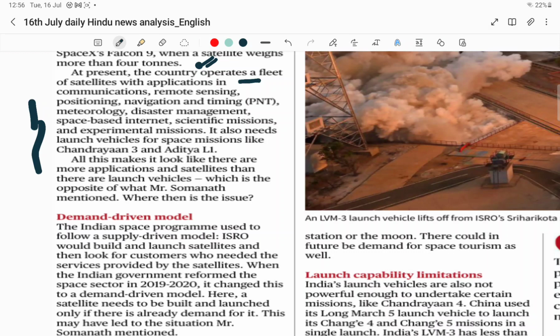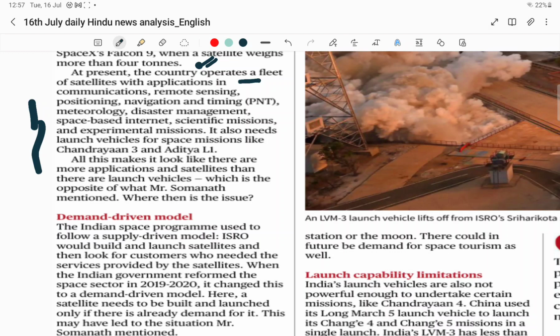So now he started addressing the problems which are associated with it, and at the same time he is also providing some suggestions. The first and foremost he is saying is that there is no demand for these particular launch vehicles. So that means the people are not engaging in this particular satellite launching.